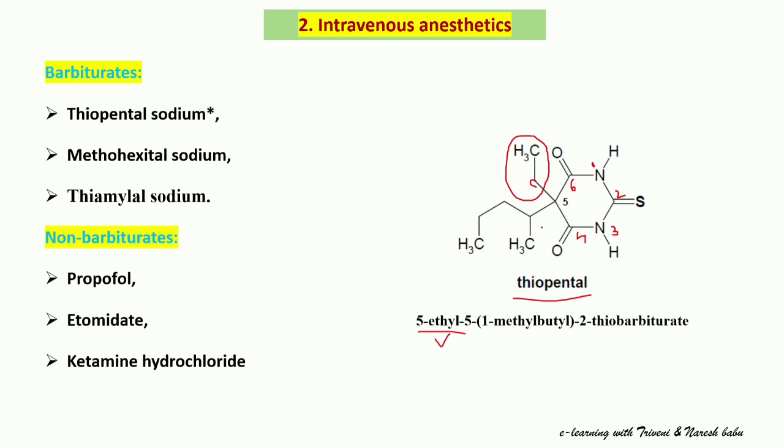And at the fifth position, one more side chain is attached, that is 1-methylbutyl, 1, 2, 3, 4. Totally 4 carbon atoms are there, so butyl, and the first position is attached with a methyl group, 1-methylbutyl, 2-thiobarbiturate. At the second position a sulfur moiety is there. The sulfur moiety is indicated as thio, and the structure is known as the barbiturate structure.